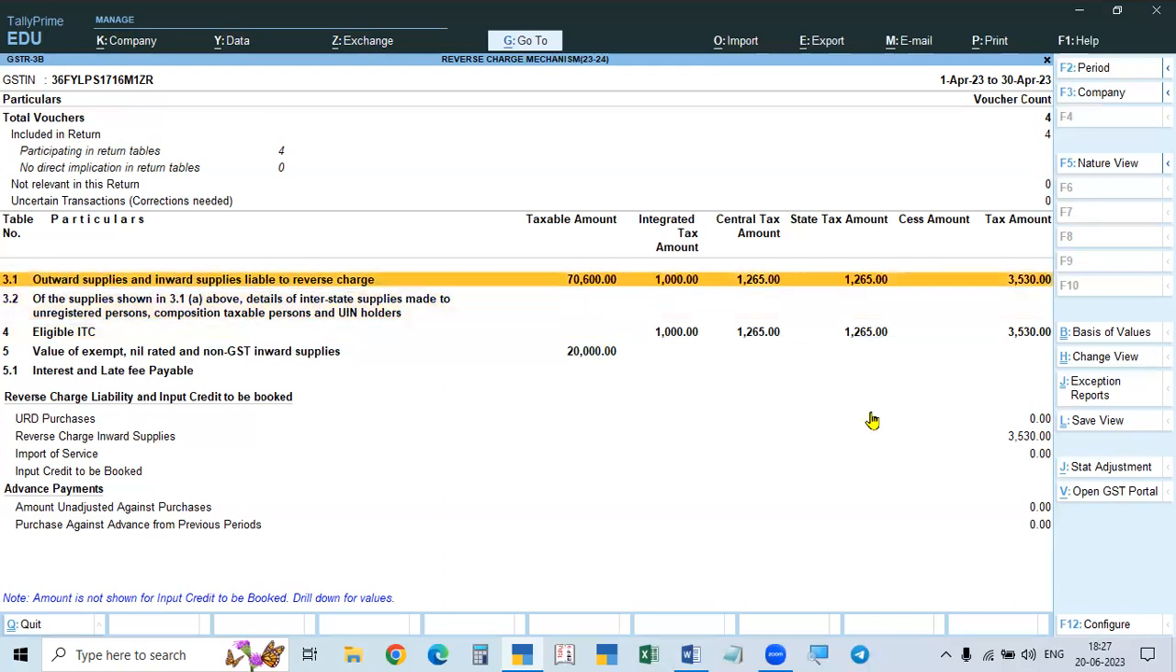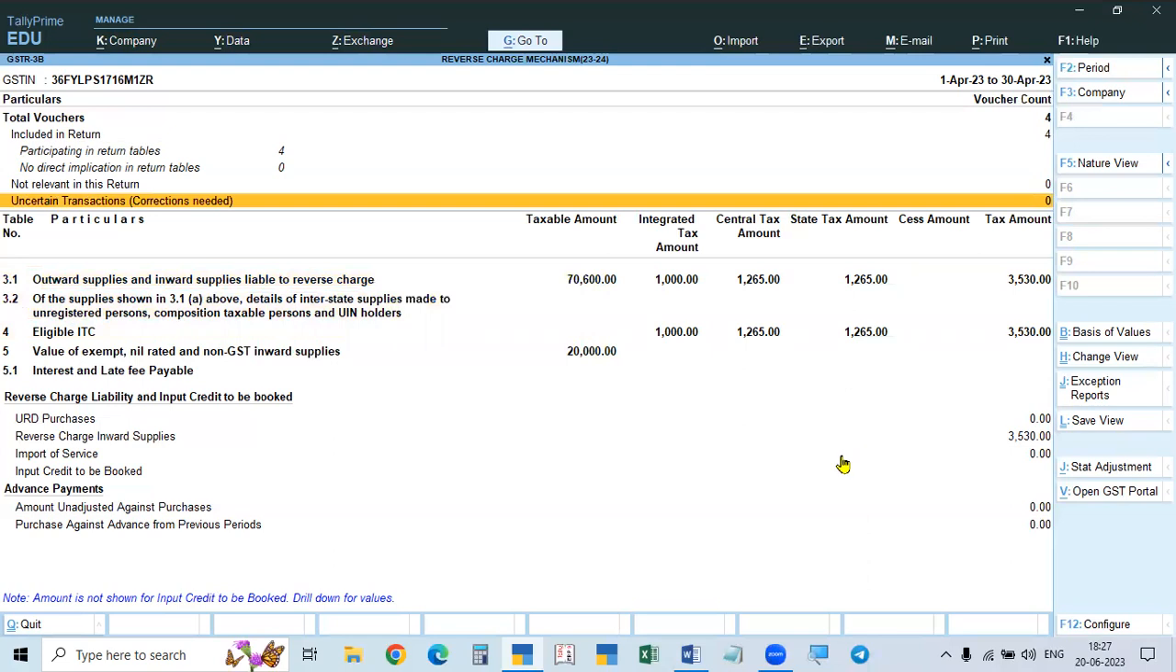For that, we have to go to ledger journal. But in the journal, we should not enter directly. We have to go through the statutory adjustment, because last time when we were making the payment in composition, we went to Ctrl F, statutory, autofill statutory payment. Like that, now we are making an adjustment. That is creating liability and creating ITC. For that, it is called statutory adjustment.